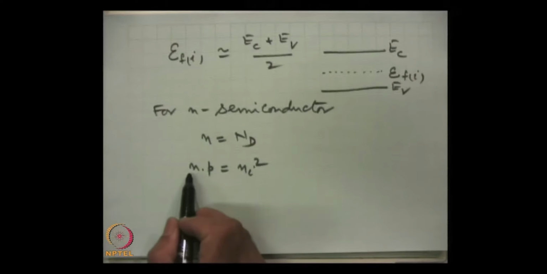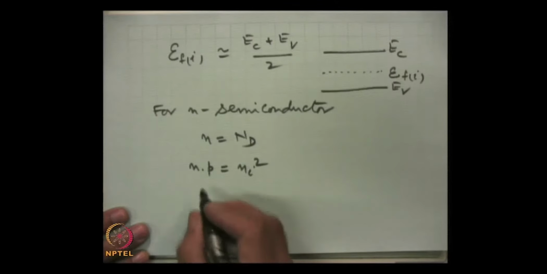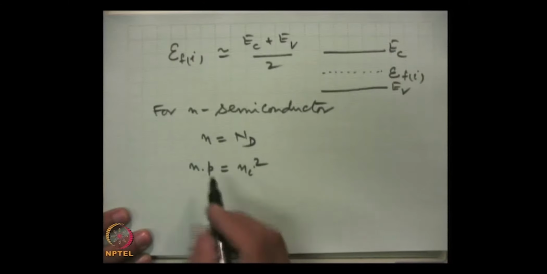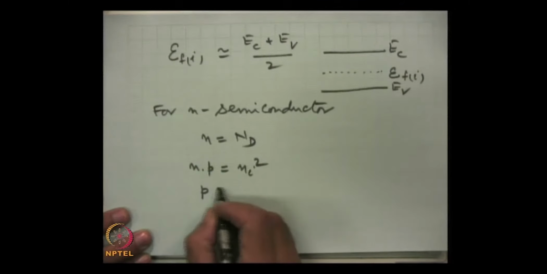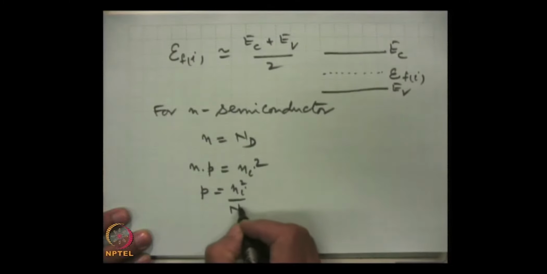This is majority concentration, this is minority concentration, and the product of the two is equal to n i square, where n i is the intrinsic carrier concentration. So, from here we can find p. Since n is equal to N d, obviously p is equal to n i square by N d.